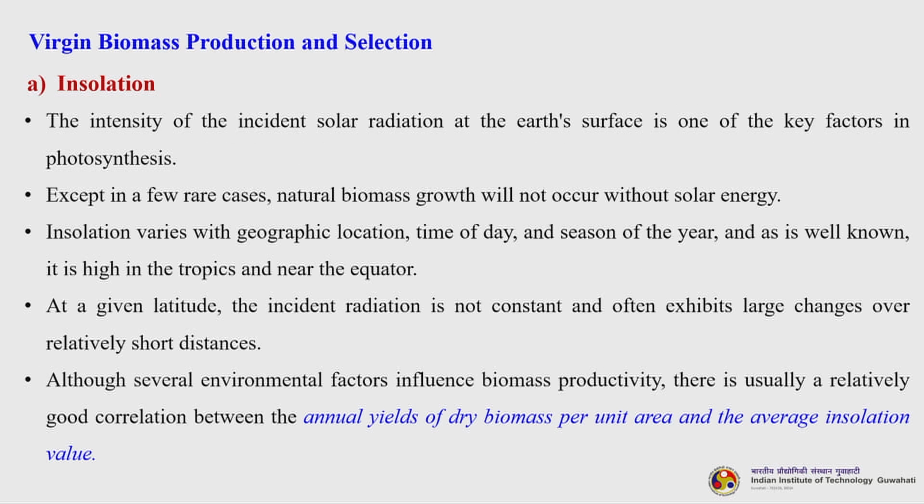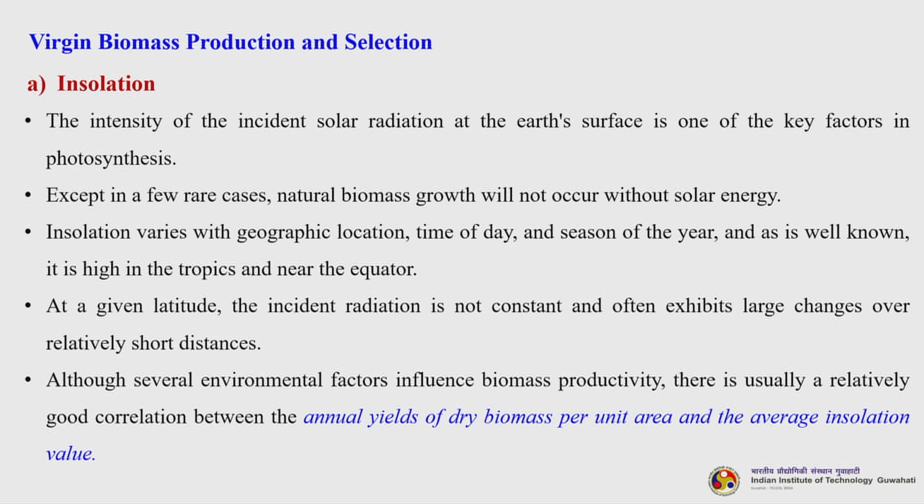So, let us understand insolation. The intensity of the incident solar radiation at the earth's surface is one of the key factors in photosynthesis. Except in a few rare cases, natural biomass growth will not occur without solar energy. Insolation varies with geographical location, time of day and season of the year. As is well known, it is high in the tropics and near the equator. At a given latitude, the incident radiation is not constant and often exhibits large changes over relatively short distances.